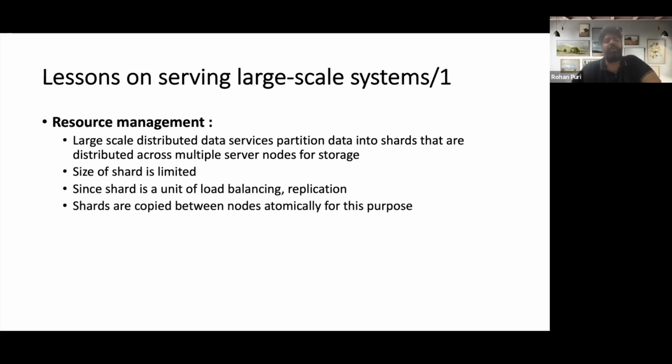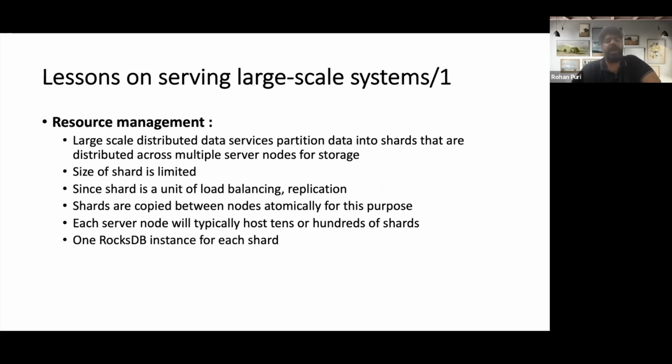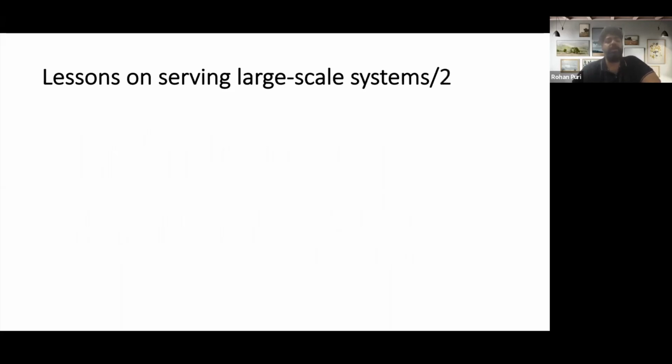Shards are also copied between nodes atomically for this purpose. Each server node will typically host hundreds of shards, and one RocksDB instance is used for each shard. So a storage host will have many RocksDB instances running on it. And then there comes a problem of managing global resources of that node.